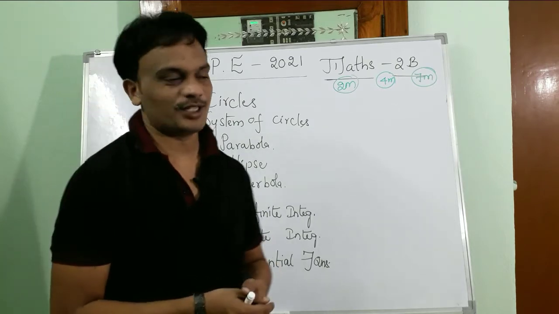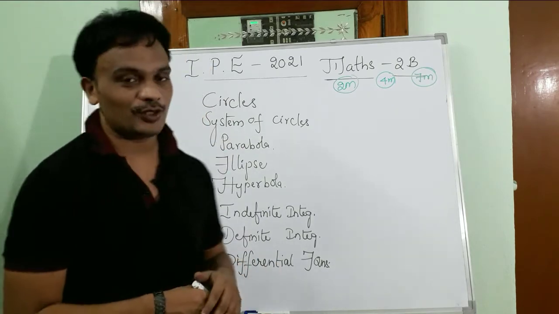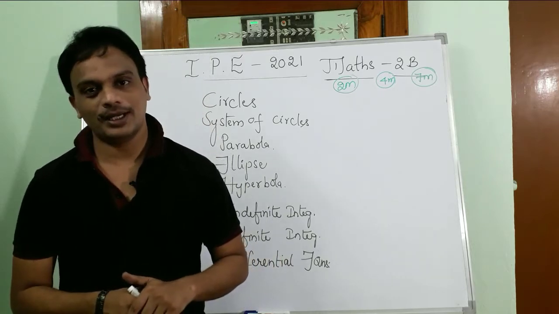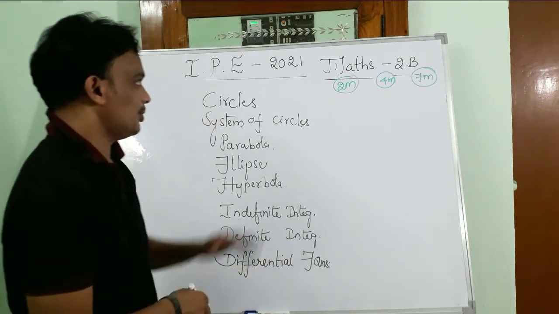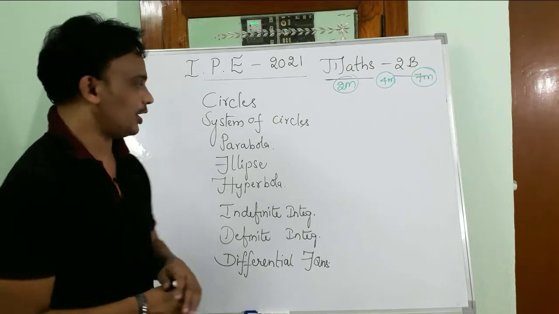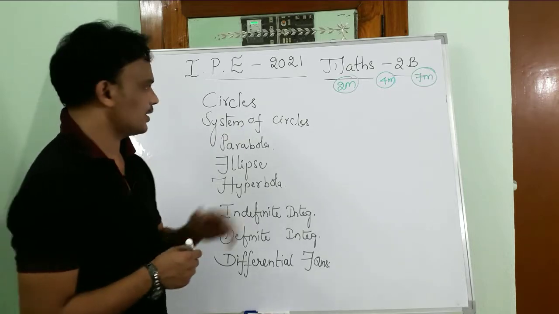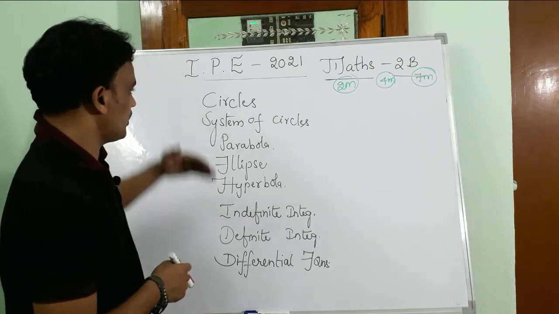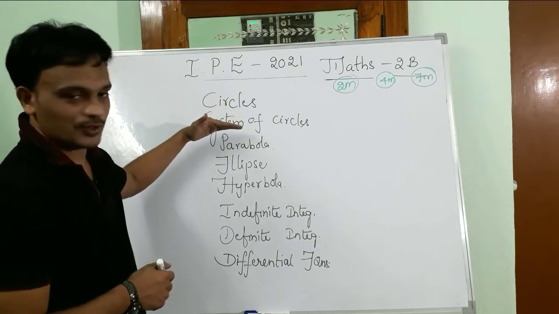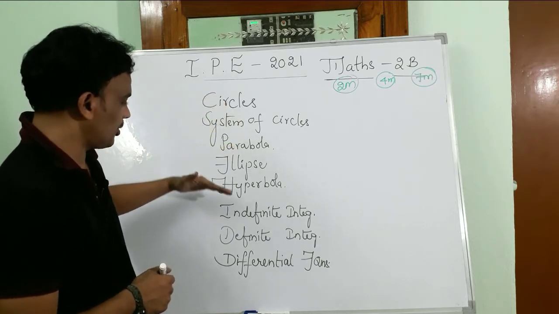So today I came to explain the IPE 2021 board exams for AP and Telangana. Maths 2B paper. I am going to explain about the weightage. From Maths 2B we have circles, system of circles, parabola, ellipse, hyperbola.